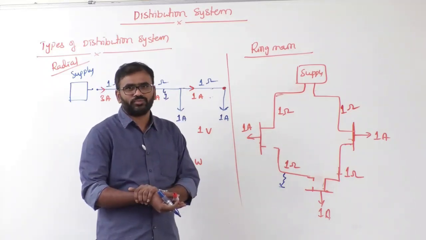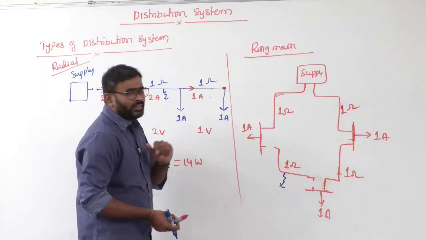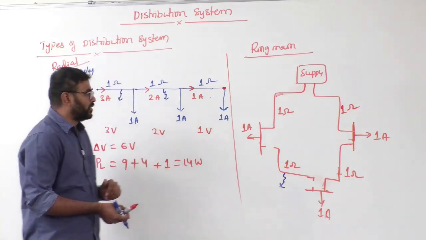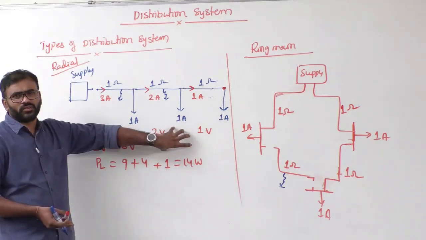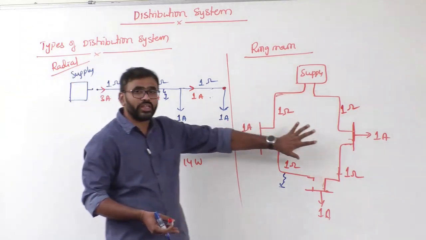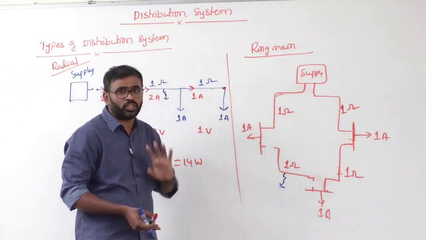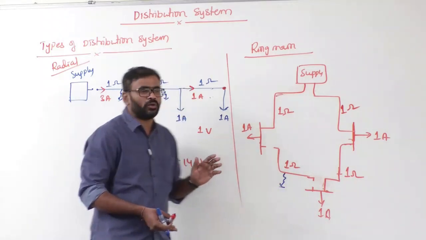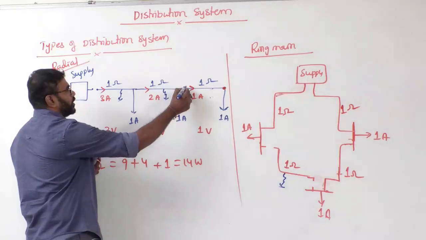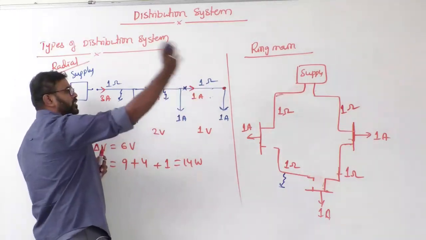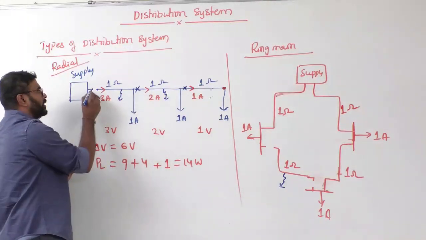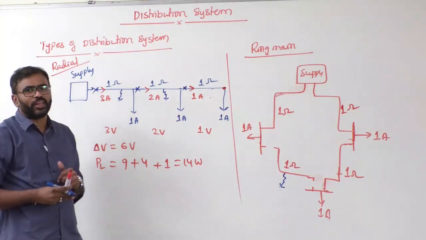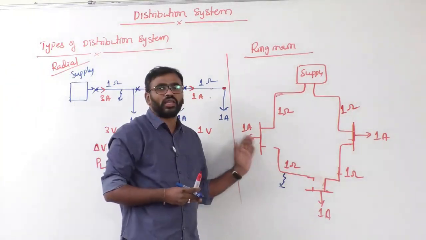Now the second comparison: here the cost is very less, but here the cost is very high. Why is the cost very high? Just now I said, on a line, both sides have relays and breakers. But here the relay and breaker are located here, and that's enough. If there is a fault, this is disconnected. So only one side of the line has a relay and breaker arrangement, but here both sides of the line have a relay and breaker arrangement.